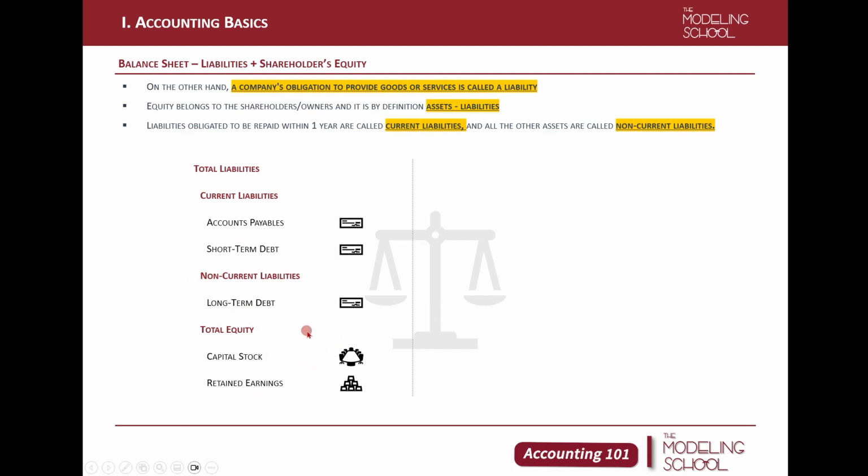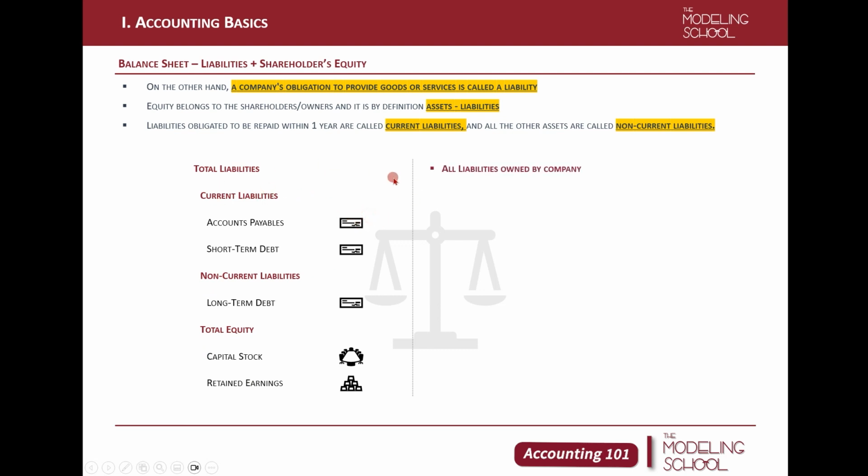Intuitively, it's the equity that belongs to the shareholders and owners. Whether it's contributed capital or profits accumulated for the equity shareholders, it's called total equity. It's sometimes called stockholders' equity or shareholders' equity. They're called by various names.